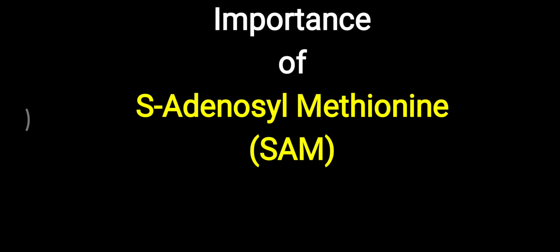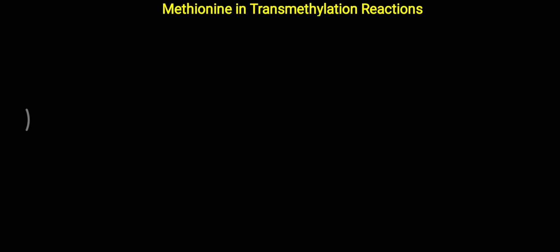Hello friends, today's topic is the importance of S-adenosyl methionine, shortly called SAM, and this is derived from methionine. So methionine to S-adenosyl methionine formation, and it is also called the active form of methionine, and this methionine is very helpful for the donation of the methyl group. So in detail, we are going to look at the importance of this SAM in this video.